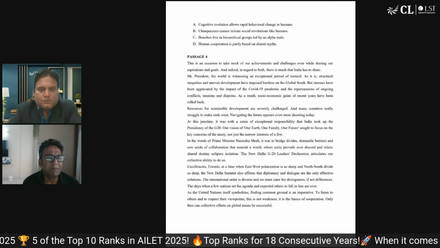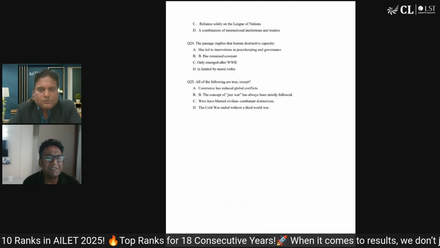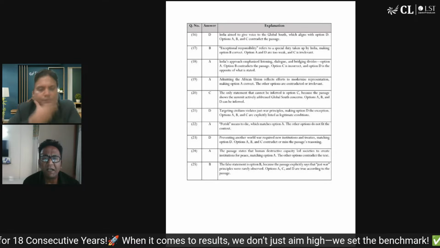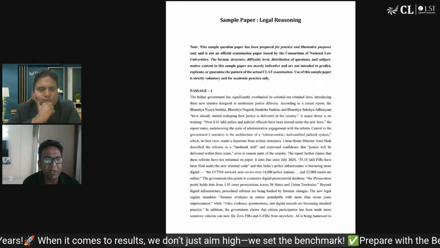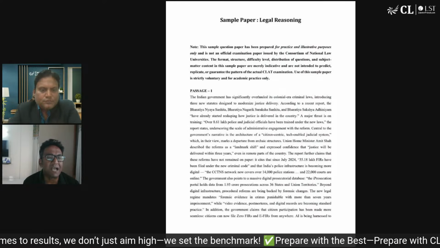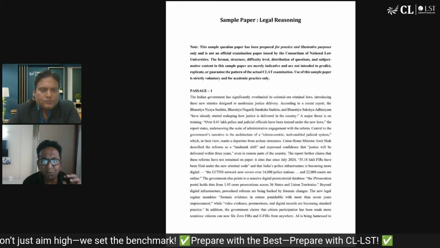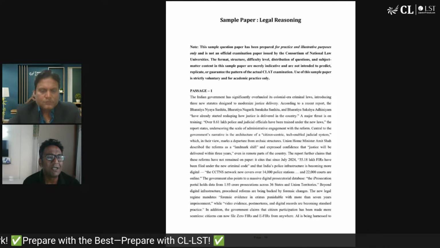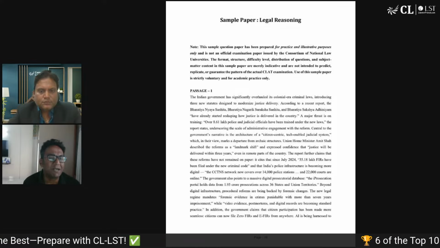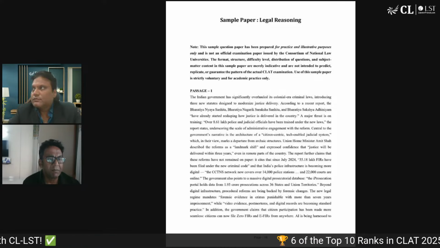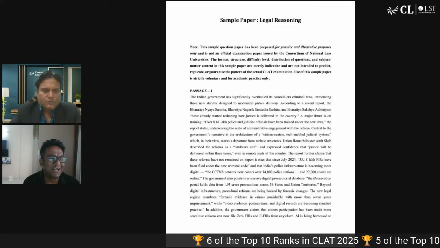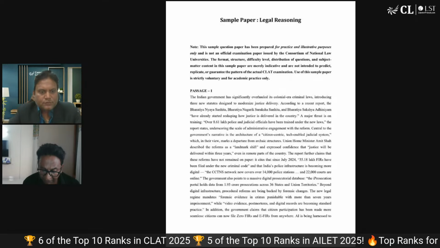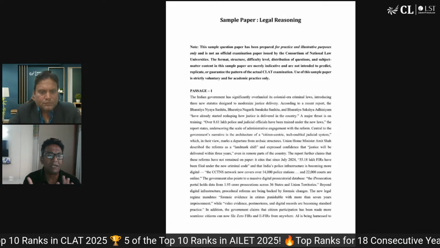But you also see the paper is extremely easy. Some people said the passage is a bit long, but actually if you solve it, it's very, very quick. That could also happen because the answer choices have not been worked on. People have not put effort into making plausible-sounding wrong answers. So in most of the questions, three choices can be eliminated very easily. Remember all that we taught you about elimination and how critical it can be. That is something you can test in this particular paper also. So that's broadly about this.